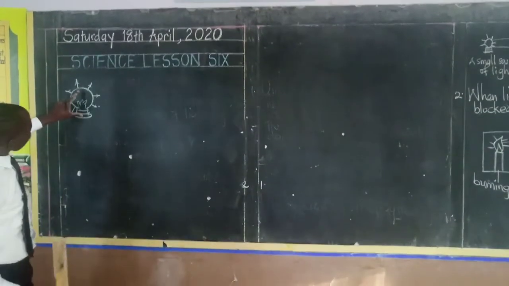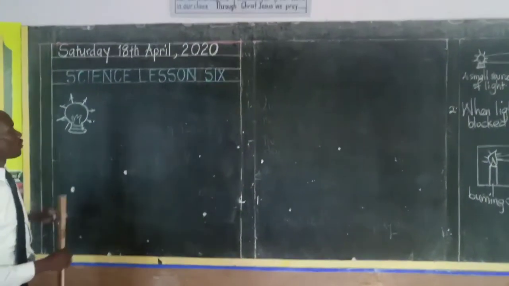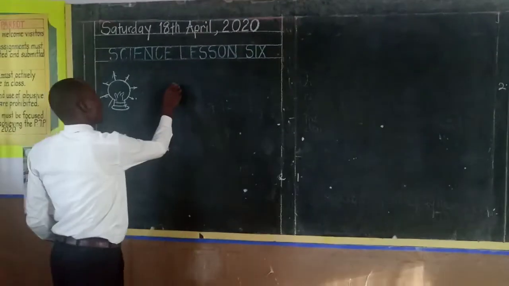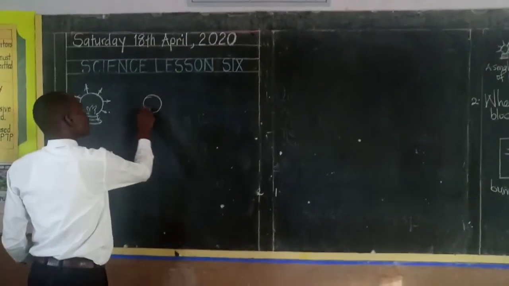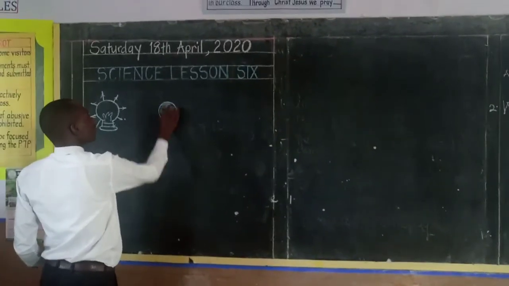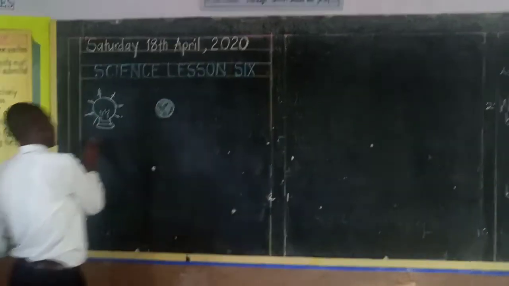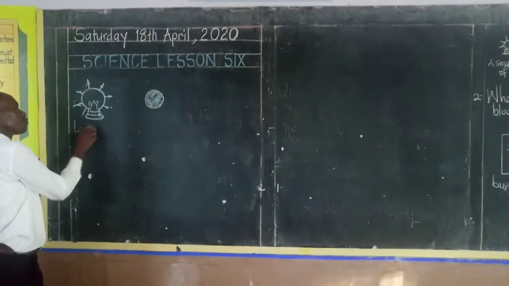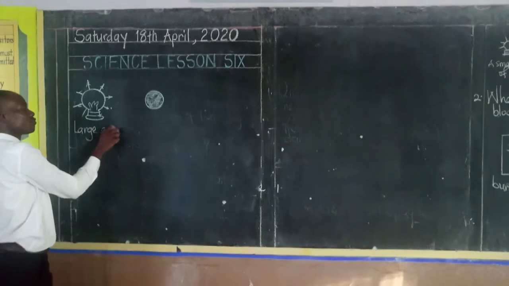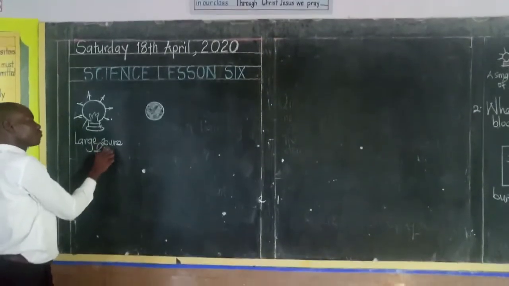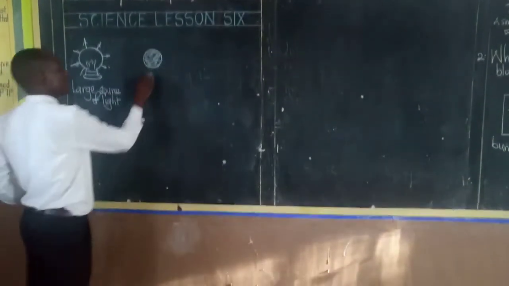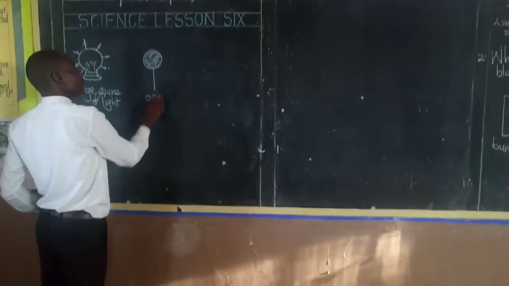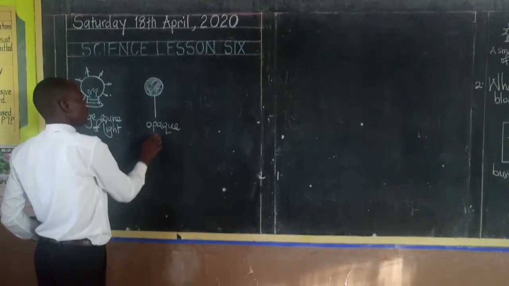Now, if this source of light, which is large, produces light, and there is an opaque object, this is a large source of light, and this one here is an opaque object.